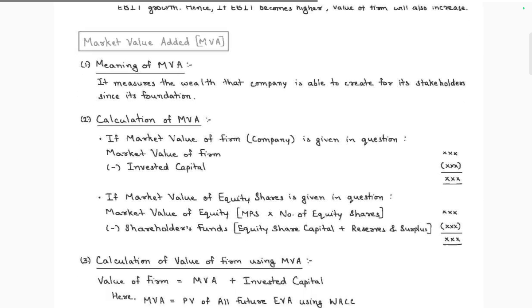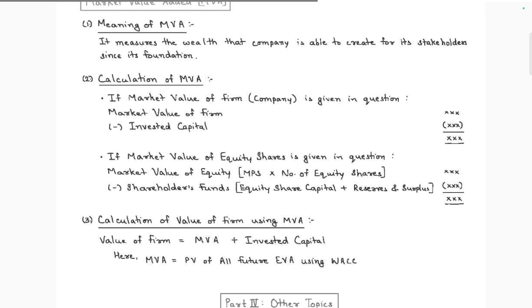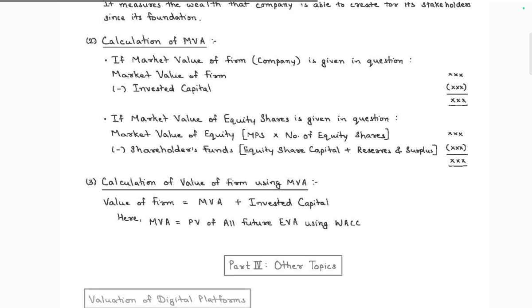Meaning of MVA: it measures the wealth the company is able to create for its stakeholders. Calculation of MVA: if the market value of the firm is given in the question, it is market value of the firm minus invested capital. If the market value of equity is given in the question, then market value of equity, that is market price per share into number of equity shares, minus shareholder funds, equity capital plus reserves and surplus, gives MVA.